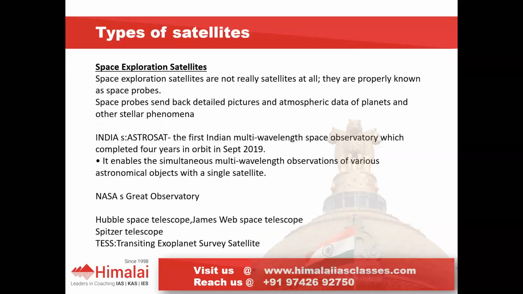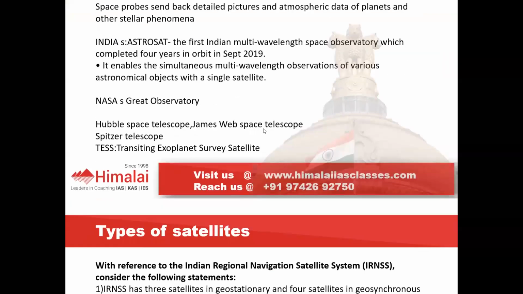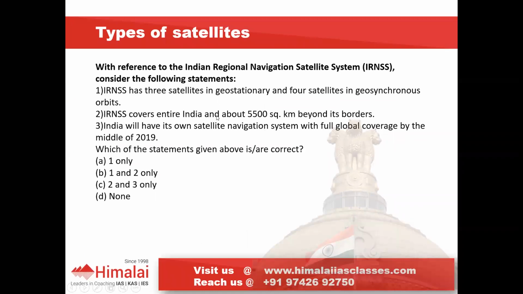Then the next one will be, okay, we will try to solve the question. So we have seen till now the types of satellites, that is communication satellite, then remote sensing satellite, earth observation satellite, reconnaissance satellites, weather satellites, then student satellites, then space observation satellites. Okay, this is about the satellite information. Then we will try to solve this question with reference to Indian Regional Navigation Satellite System, IRNSS.